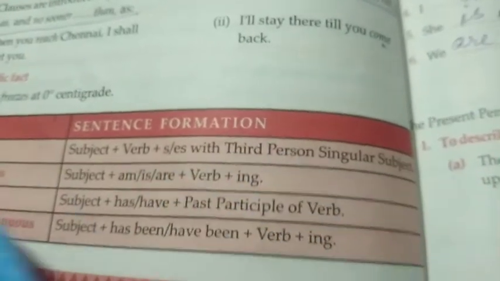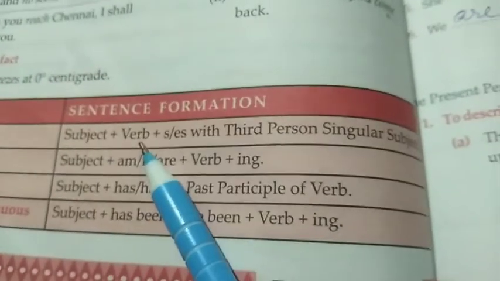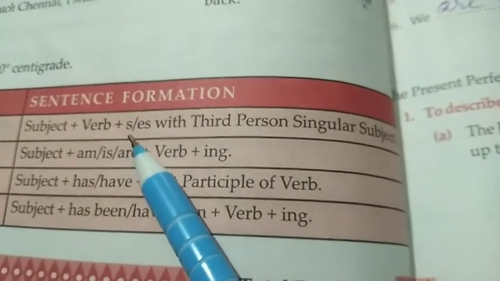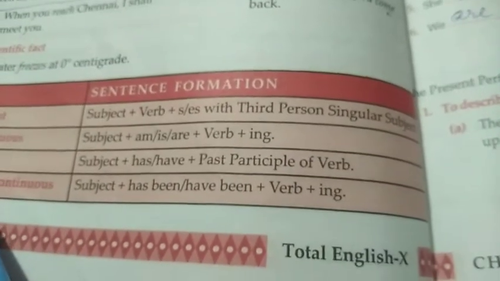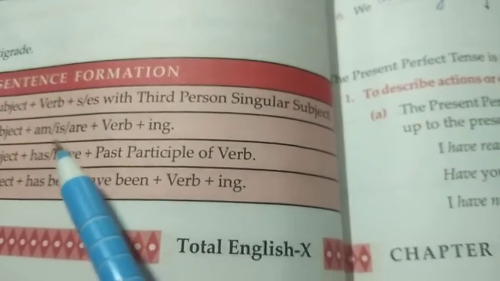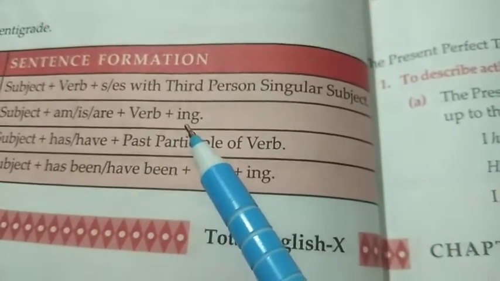Now see the example. Assignment here. Before the assignment, I would like you all to go through what is given in page number 50. Here, how to use a verb. If it is in the simple present tense, first comes the subject, then comes the verb, either in the first form, or s or es added to it. If the verb is in the present continuous tense, first will be the subject, then am, is, are, plus a verb ending in ing.